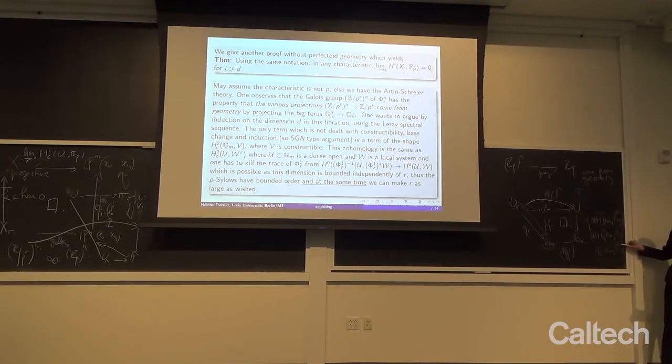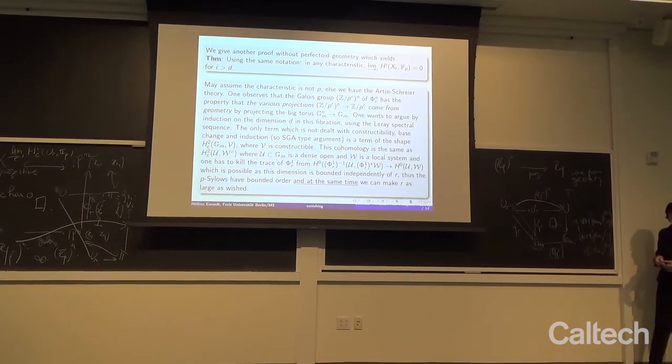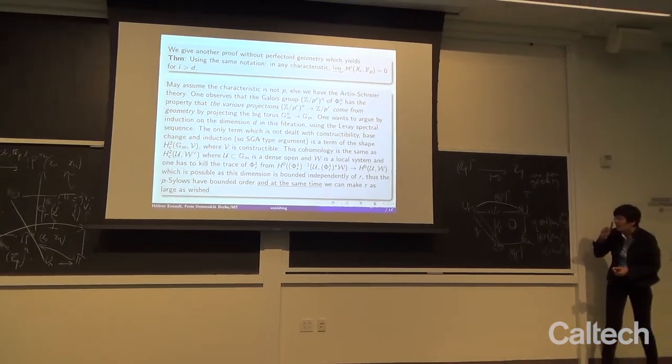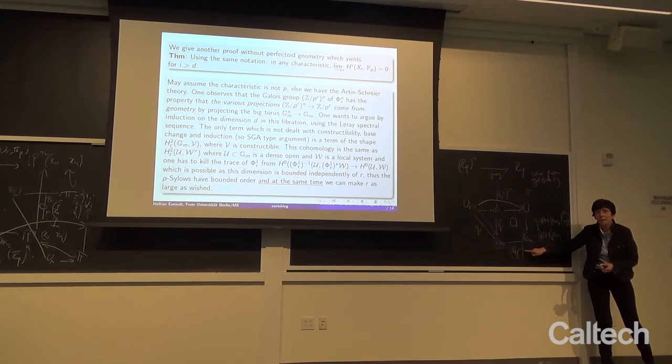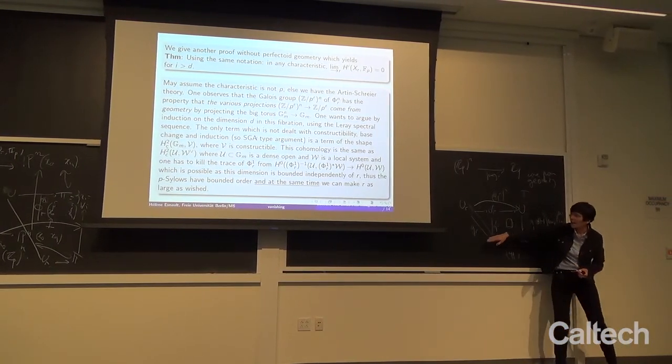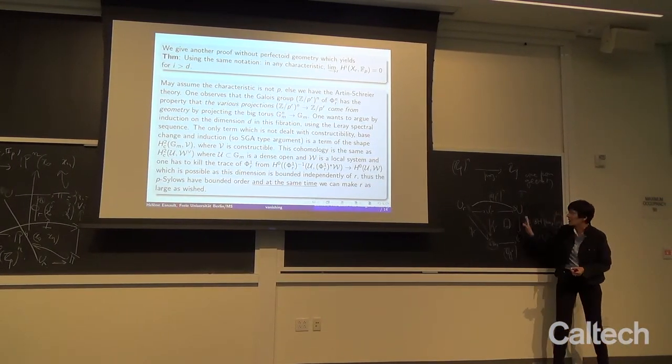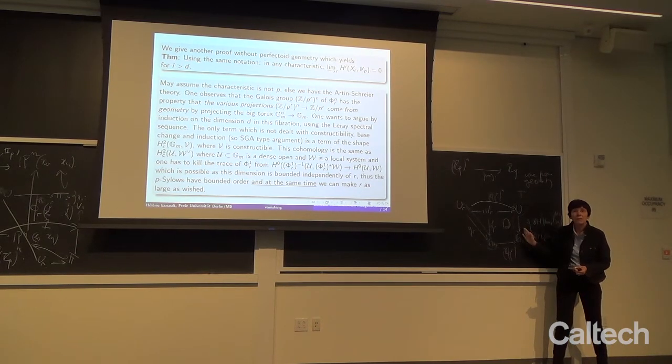Notice this local system here on this smaller open, this local system has nothing to do with this R. I mean, here I can go as high as I want. I keep the same sheaf because the sheaf is coming from here.